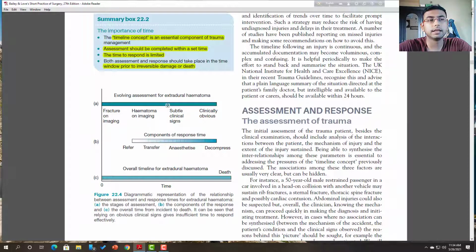If you go late to investigate, then subtle clinical signs may become clinically obvious, as you can see in the features. So when you see this kind of phenomenon, it is your job, that is the component of response time.